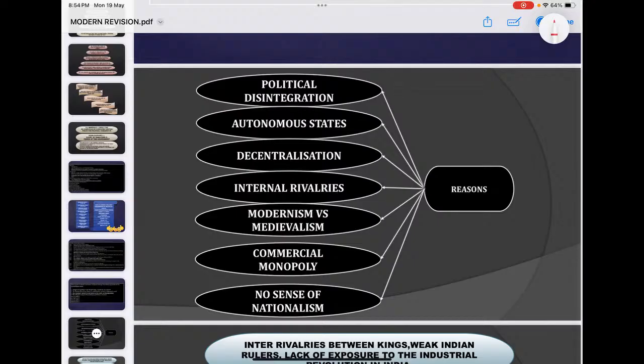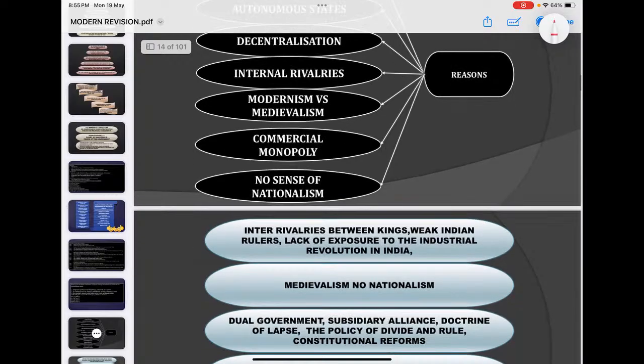Then see why these native states failed, or why there is disintegration or division among Indian states. Of course, political disintegration. No strong central empire is there, because feudalization eventually resulted in creation of regional states. So no political centralized authority. There is political disintegration, rise of autonomous states, decentralization, internal rivalries, medieval outlook, and commercial monopoly of the company. And again, no sense of nationalism among Indian states. All these are the reasons why these Indian native states failed in front of the Europeans.